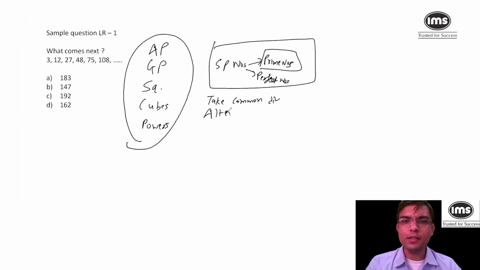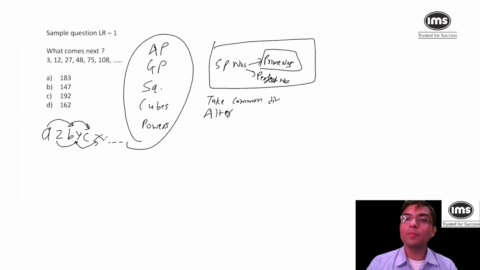So alternative means it is possible something like this: A, Z, B, Y, C, X. So what is happening? The numbers are alternatively arranged. So it is A, B, C, Z, Y, X, and so on. So something like that is also possible. So I see alternative, right?